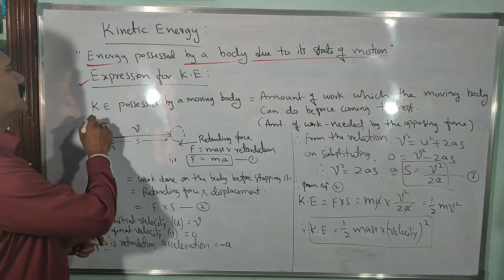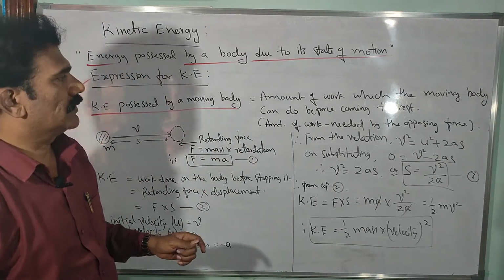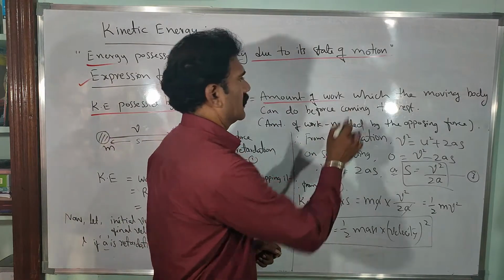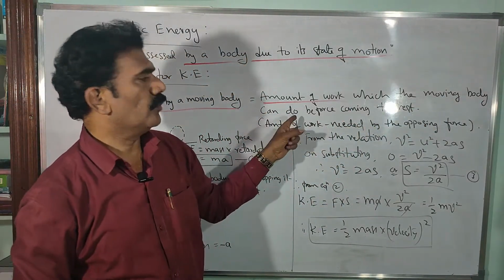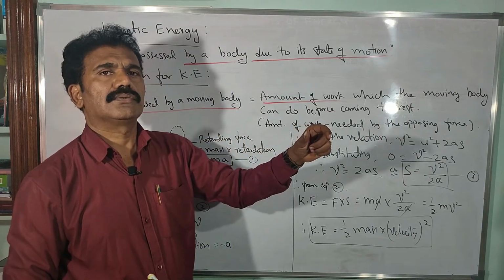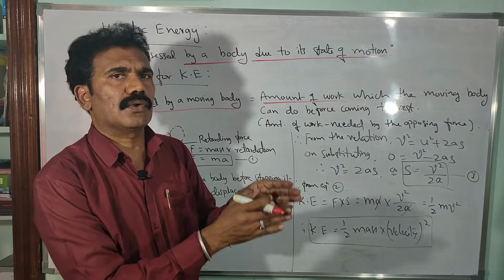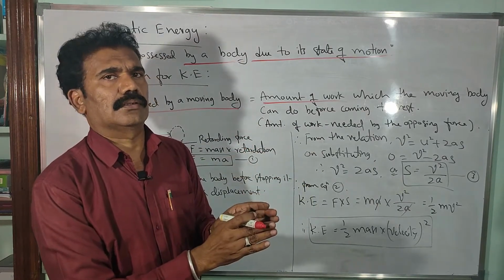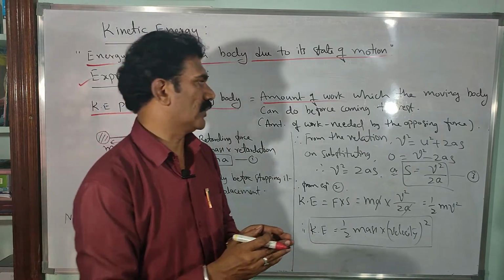The kinetic energy possessed by a moving body is always equal to the amount of work which the moving body can do before coming to rest. The body is moving, so we have to calculate the amount of work done to bring it to rest. Then we will get the value of the kinetic energy of a moving body.